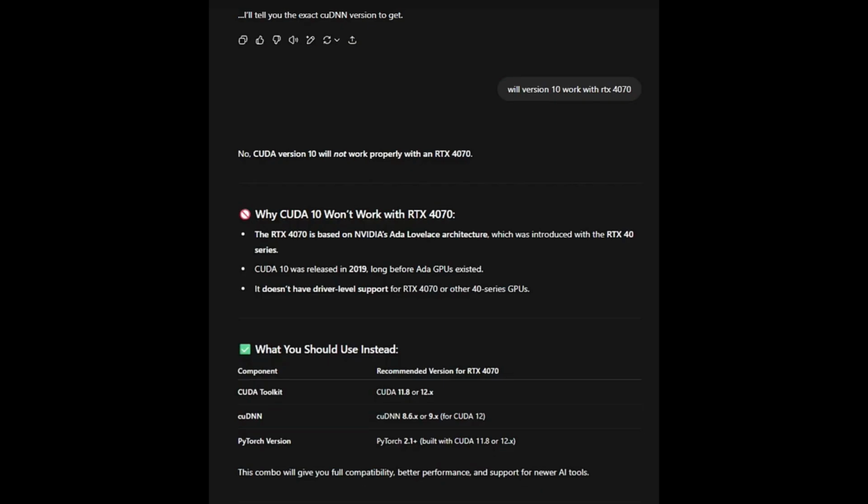Now, something very important to consider is that different video cards will work with different versions of CUDA, and cuDNN will combine with different versions of the toolkit differently. The best way to handle this is just go to ChatGPT and ask which one you need for your video card. And it'll give you a breakdown just like this. As you can see, it says my RTX 4070 is compatible with anything 12.x.